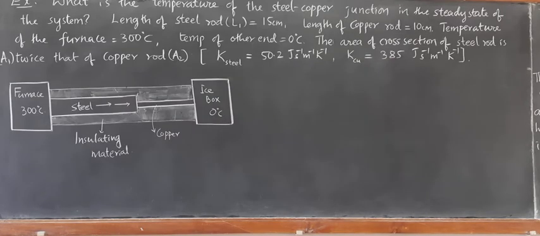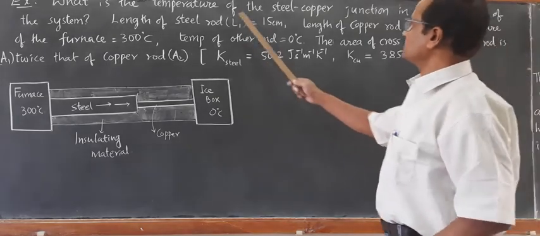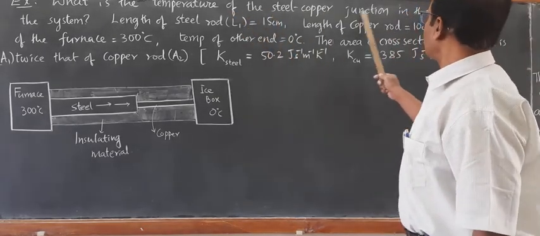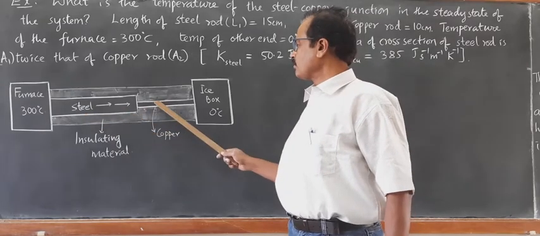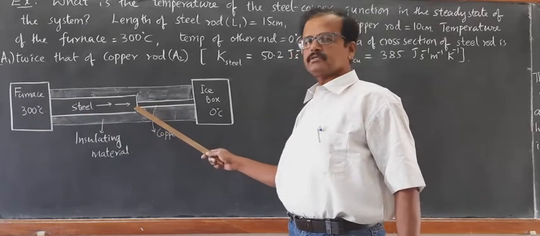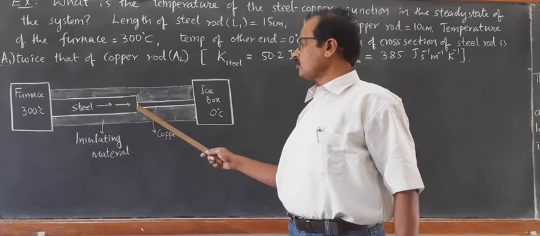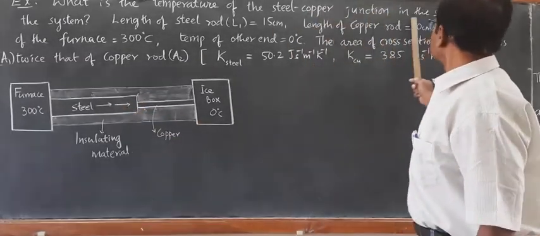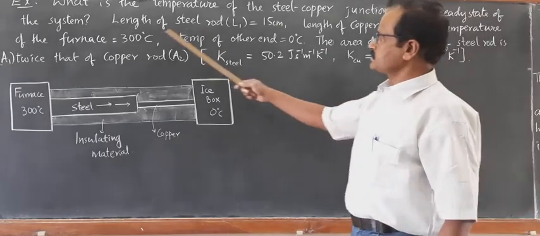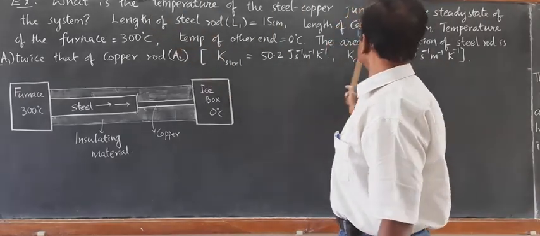Now look at this numerical problem. What is the temperature of the steel copper junction? Here is a steel rod and a copper rod which are being joined here. It is called the steel copper junction.